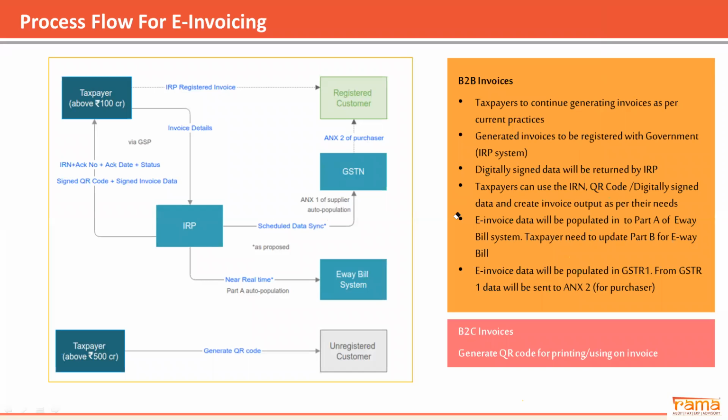Suppose the company is able to generate the e-invoice, that means they start e-invoicing from the present date. Can we generate the e-invoice for all invoices, backdated invoices also, from October onwards now? As of now, the portal allows you to generate e-invoices for backdated invoices. The only thing is that the acknowledgement number and acknowledgement date will be of the current date.